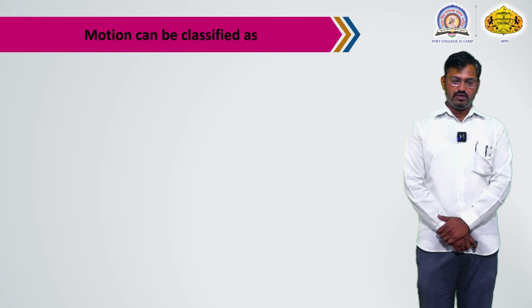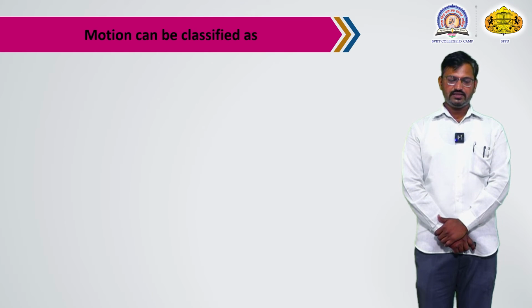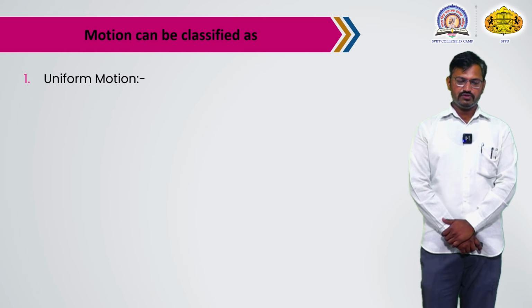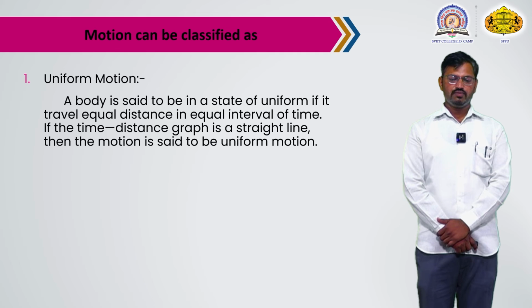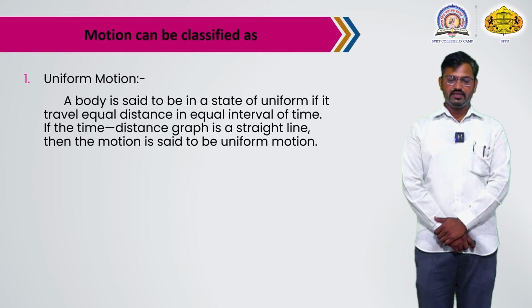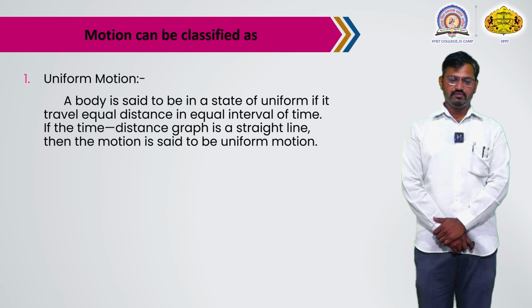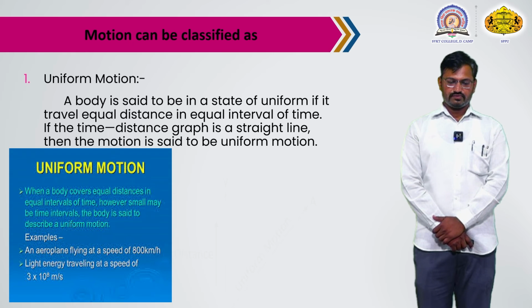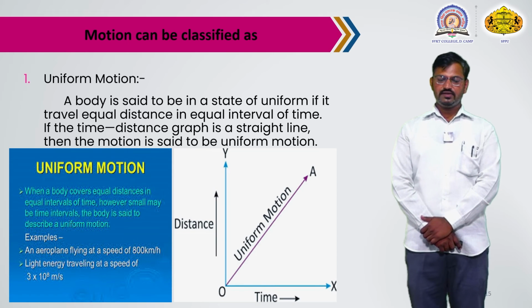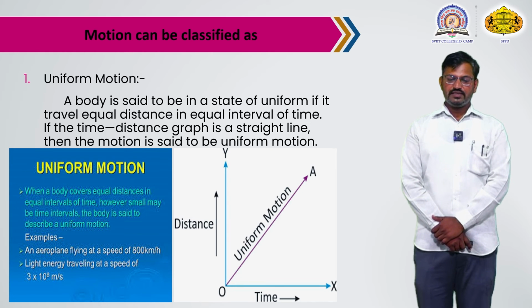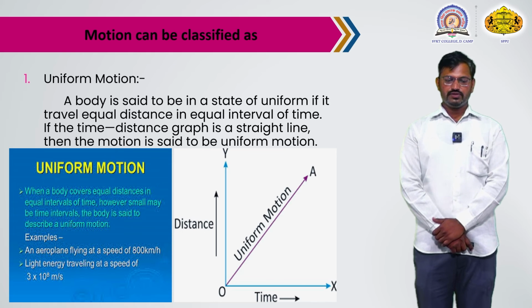And last topic, motion can be classified as uniform motion and non-uniform motion. Uniform motion: a body is said to be in a state of uniform motion if it travels equal distances in equal intervals of time. If the time-distance graph is a straight line, then the motion is said to be uniform motion.